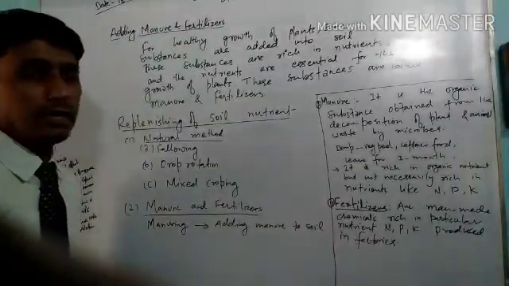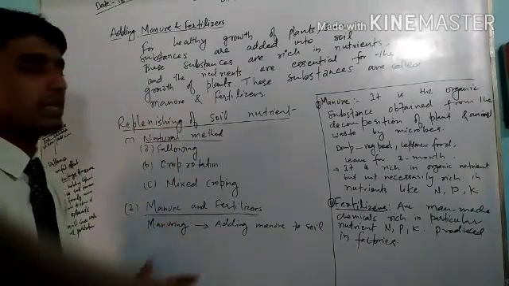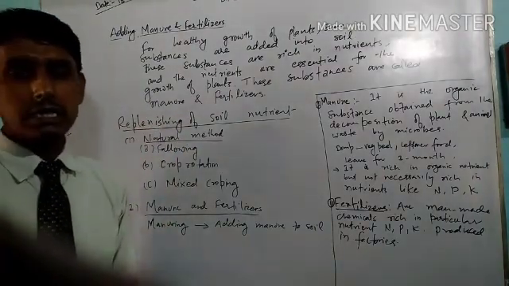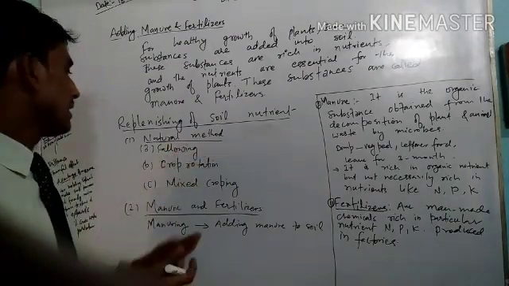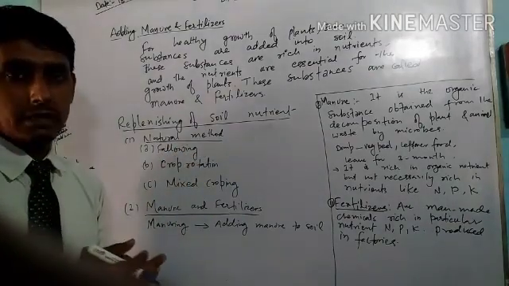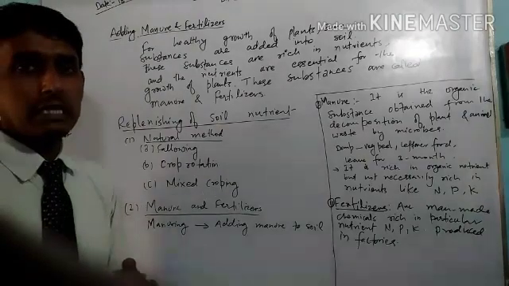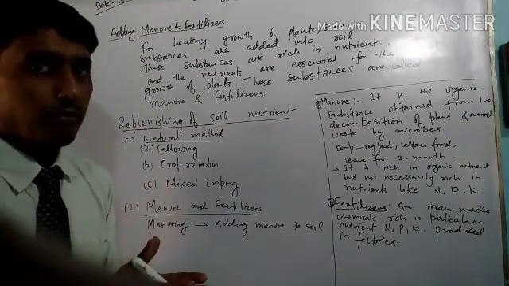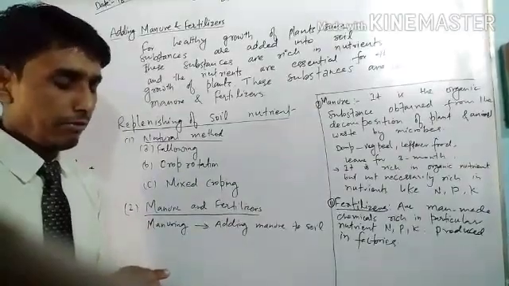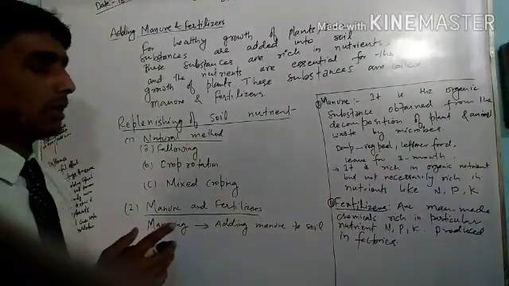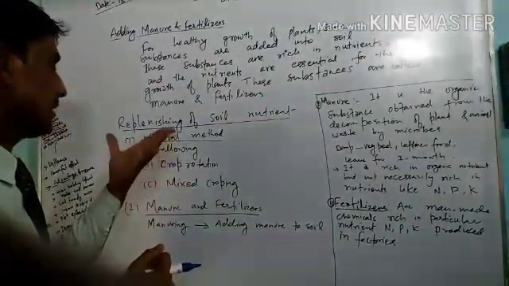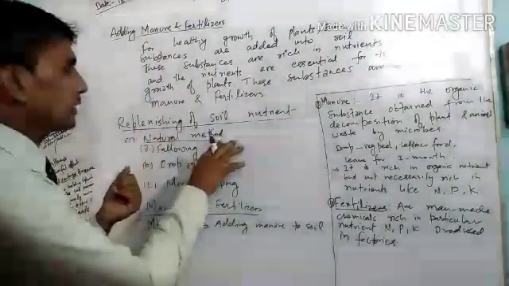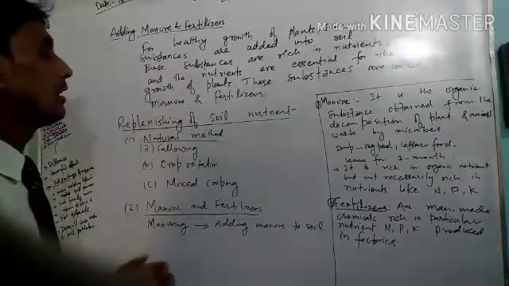Replenishing of soil nutrients means, as I have already discussed, that if you grow crops in your field regularly, some particular nutrients get exhausted from your soil. Therefore replenishment of those nutrients is necessary. What are the various techniques that can be used for the replenishment of nutrients in your field?